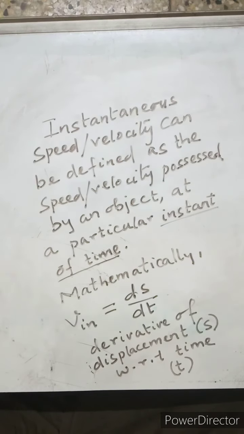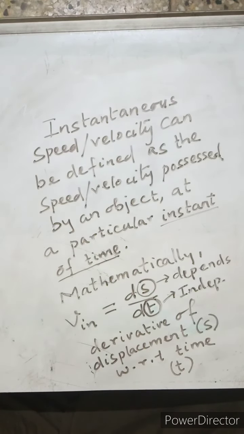What is this ds by dt? It is the derivative of displacement or distance, that is s, or position we can also say, with respect to the time t. Because the time is independent, and it does not depend on anything. It just keeps on changing, isn't it? So the time is independent every time from the physics point of view as we see it.